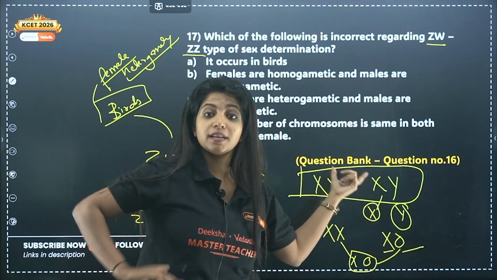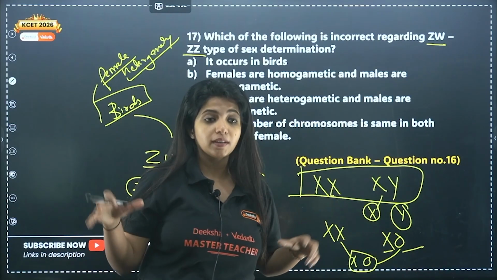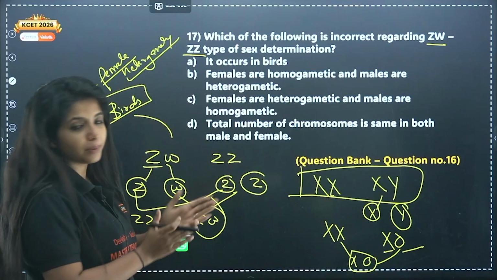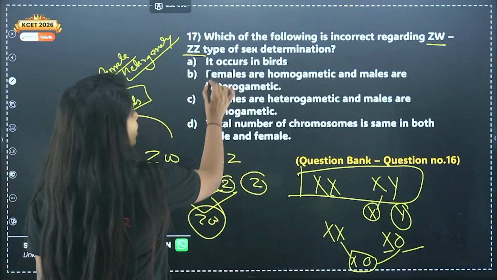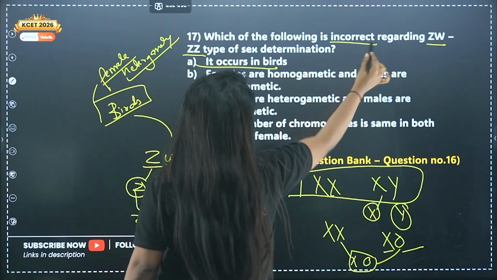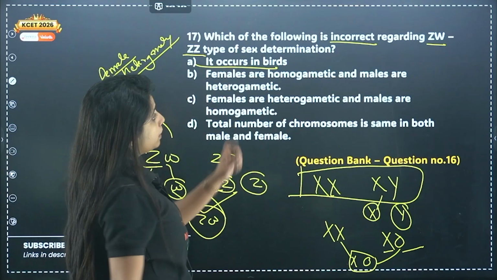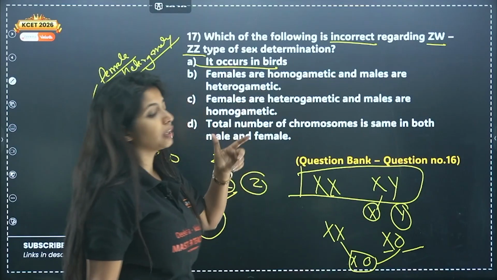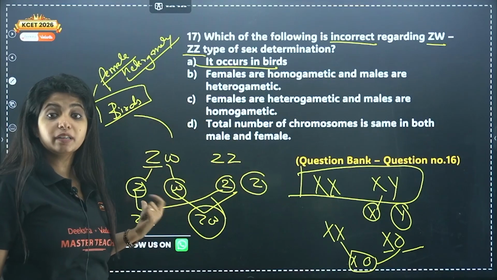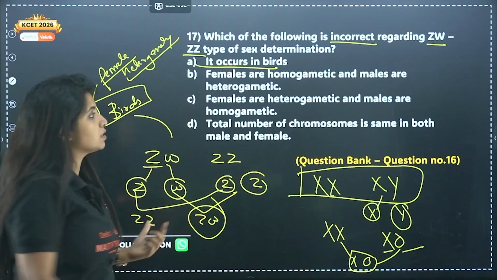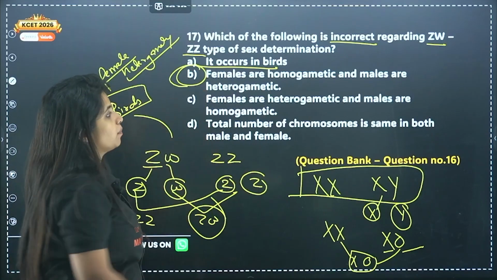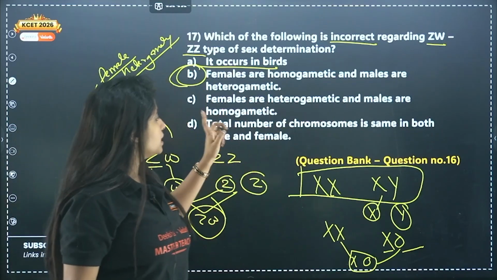This is in human beings and also Drosophila. Drosophila also comes under arthropods, but somehow they are being moved away. So it occurs in birds. It is not incorrect. You have to find what is incorrect. So this is correct. Females are homogametic and males are heterogametic. Are females homogametic? Homogametic means the same type of gametes are being produced by the females. Wrong. This is the incorrect statement. Females are heterogametic and males are homogametic.